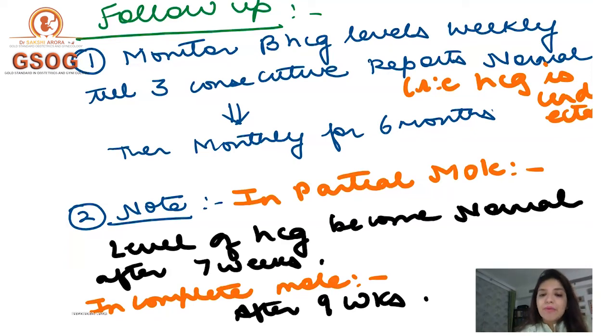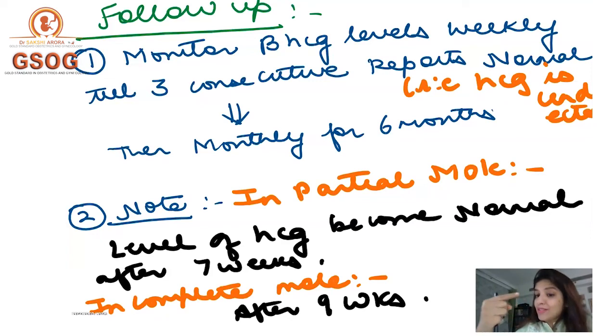In these 6 months, I do not want the patient to conceive, right? Pregnancy is contraindicated. Why so? Because suppose if the patient conceives, now you all know that whenever the patient conceives, her HCG levels will increase.